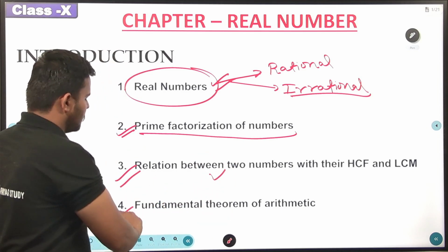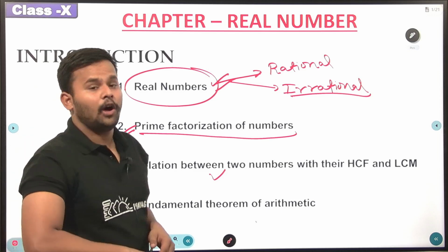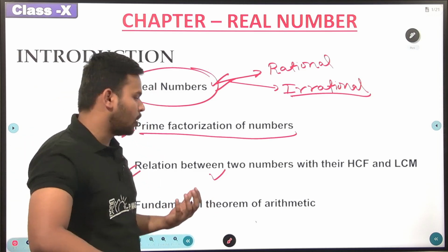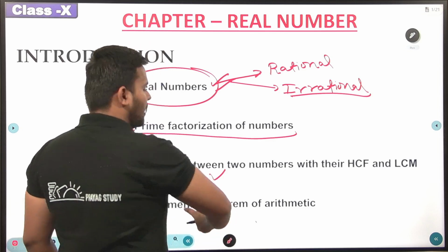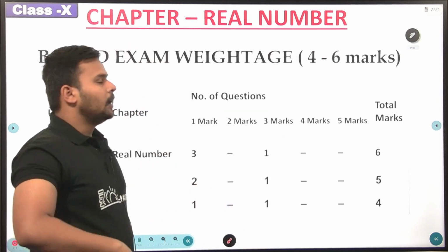And the last one is the fundamental theorem of arithmetic. The fundamental theorem of arithmetic is also important, and with the help of this theorem, we will be understanding how we can prove numbers to be irrational.